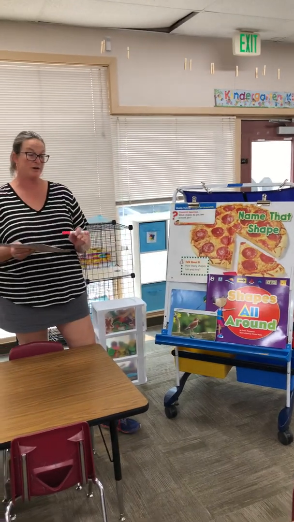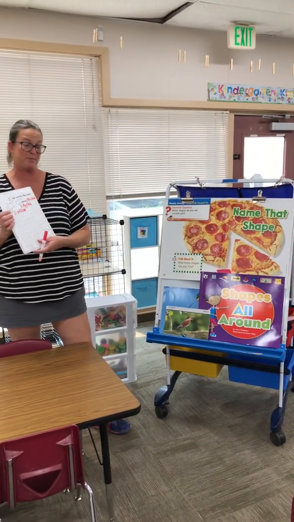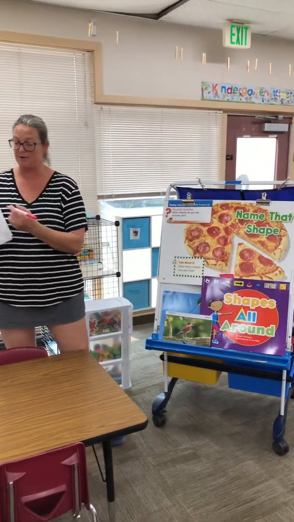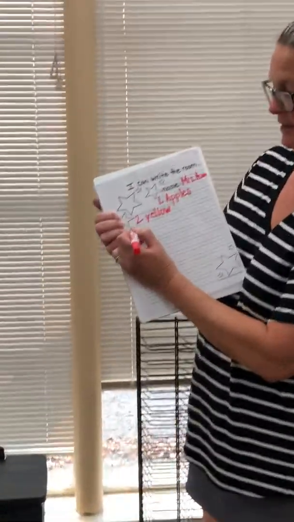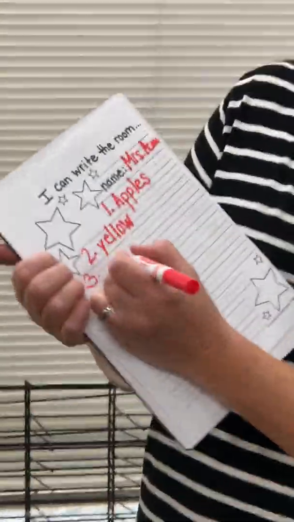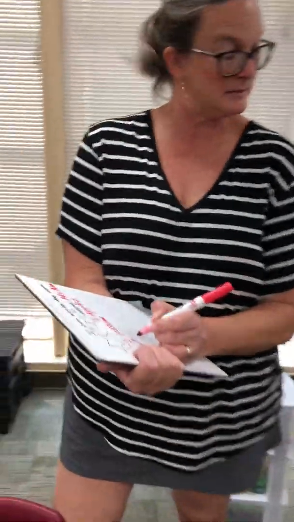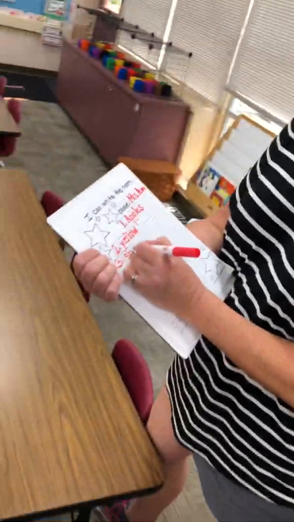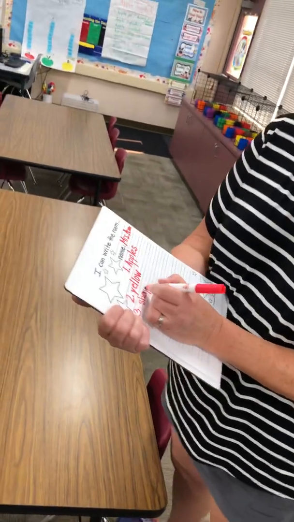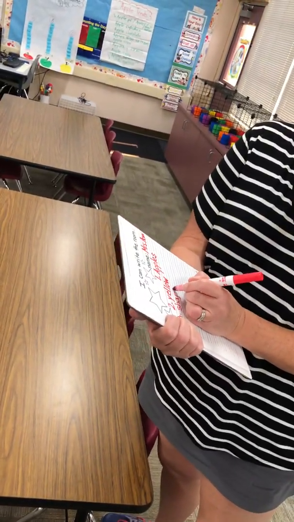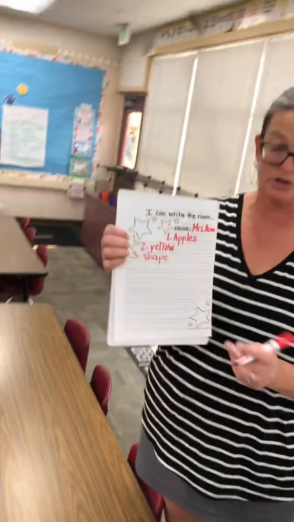So again, I'm going to show you now what it might look like to stand up when you're writing. That's a little trickier. I'm going to write number 3 because 3 comes after 2. And then I'm gonna copy the word shape. And I'm gonna write it, I'm gonna look with my eagle eyes and hold my board. S-H-A-P-E. And I had the word shape.